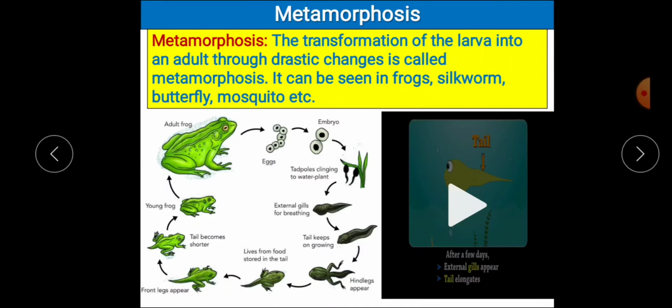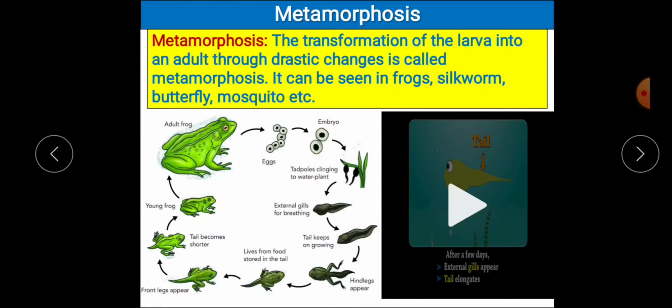Here you should remember that humans, cats, dogs, etc. do not undergo metamorphosis. You see, when a human baby is born, it may be smaller in size, it may have smaller hands, smaller body, smaller head, but nonetheless when you compare with adult, both the young one as well as adult will have 2 hands, 2 legs, 2 eyes, 1 tongue, 1 nose. So when you compare the physical aspects, they will have the same structures in them.